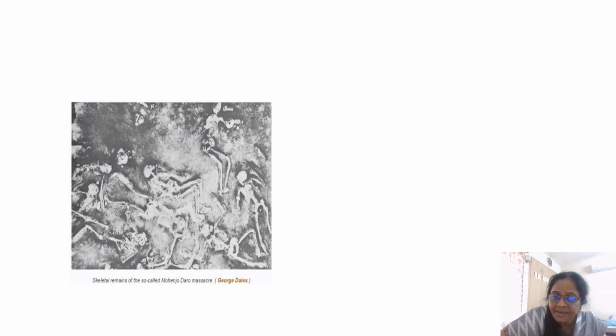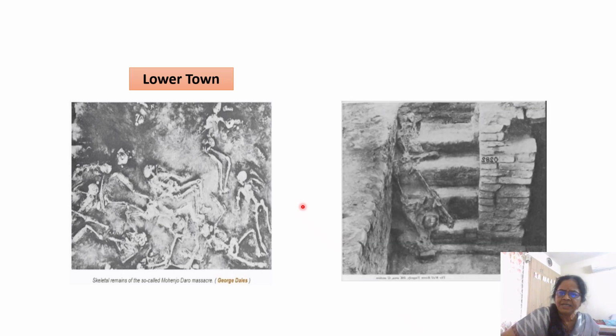The evidence is there, that is, in the lower town, in the 1900s, some 44 skeletons have been found under the ground. It was a mound, like a huge mound, where the late Harappan settlements have come up. When they started digging underneath, they could see skeletons in contorted positions, as though they have suddenly fallen dead.